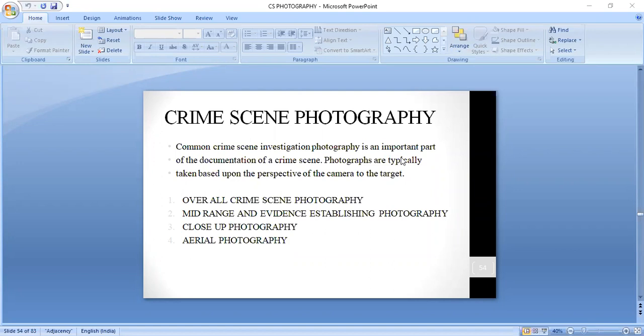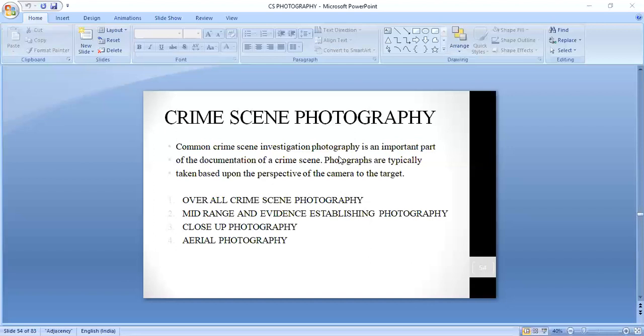So how do you go ahead with the photography on different types of crime scenes? There will not be only one type of crime scene. There is a possibility that there may be different types of crime scenes. So on different types of crime scenes, what are the different photographic methods that you should follow?